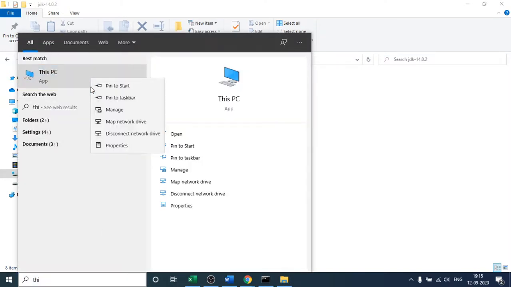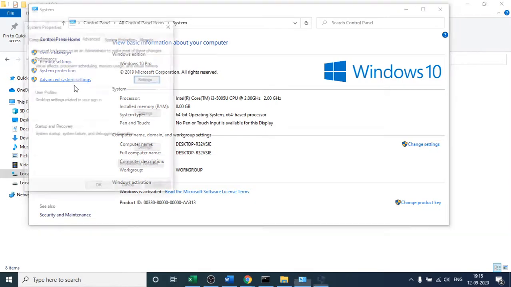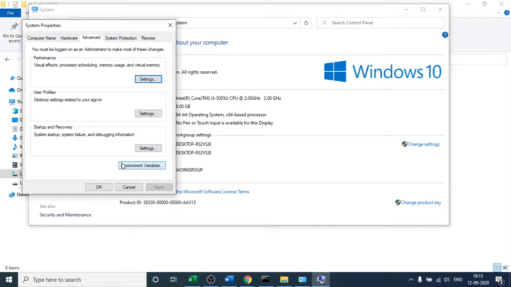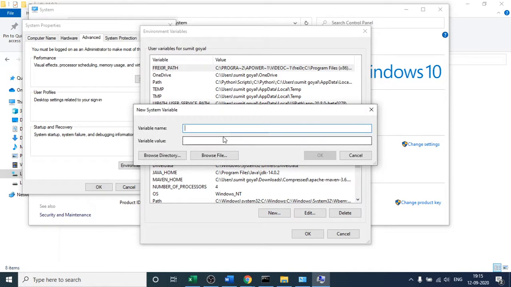I will right click and come to the Properties tab and click Advanced system settings. Then come to Environment Variables. Here, under System variables, click New. You can give any name, suppose I am giving Java. For the variable value, I will simply press Ctrl+V. This is the path where Java is located as of now. Then you have to press OK.